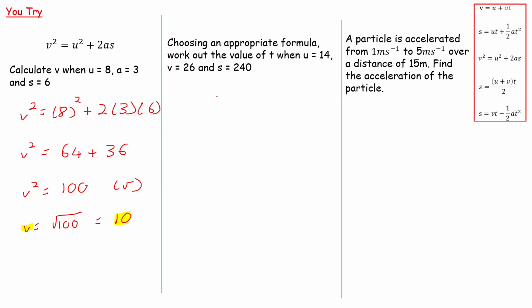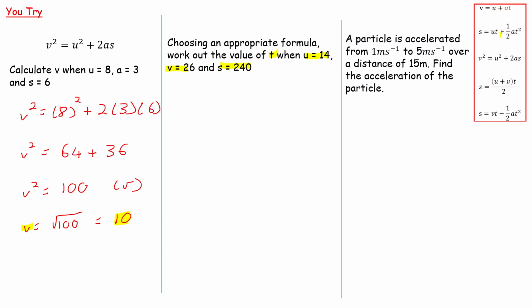Perfect. The second one, choosing an appropriate formula, work out the value of t when U is 14, V is 26, and S is equal to 240. Okay, brilliant. So to get t, U is 14, V is 26, and S is equal to 240. So you go with your formulas and you choose which one has got all of those. So the first one, is there a V? There is. Good. Is there a U? Good. Is there an A? Unfortunately, there is no A this time, so I cannot use the first formula. So I go to my next one.